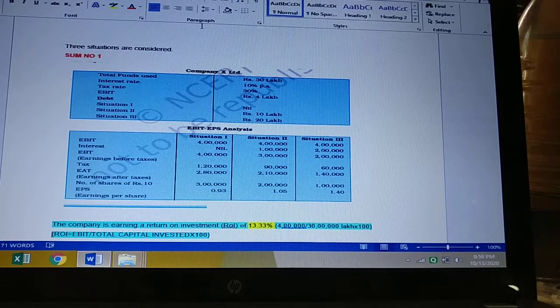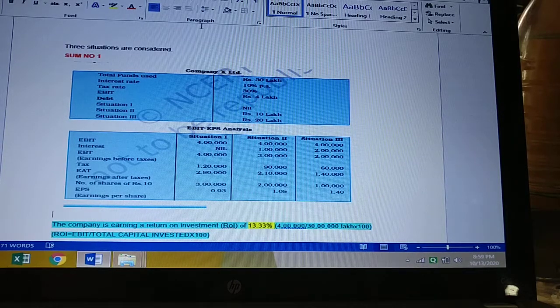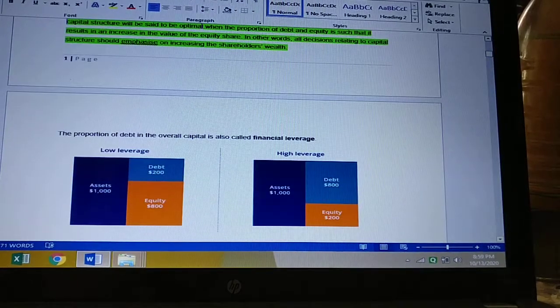This video is on the sum on positive trading on equity. What is positive trading on equity? When a highly leveraged company... What is the meaning of highly leveraged company? See this diagram. In the second company, it is highly leveraged. Why? Because the debt component is more than the equity component in the capital structure.